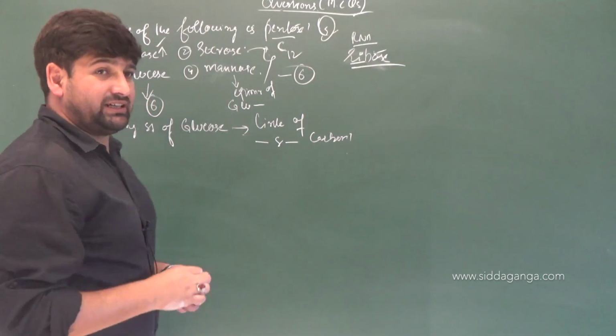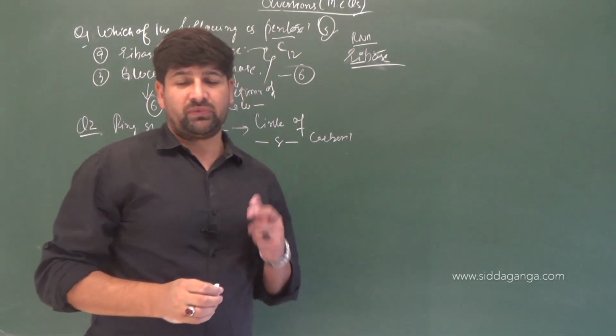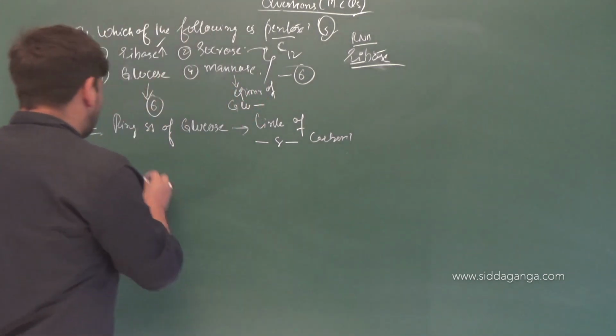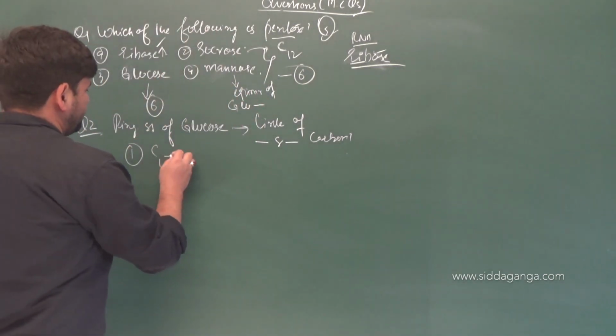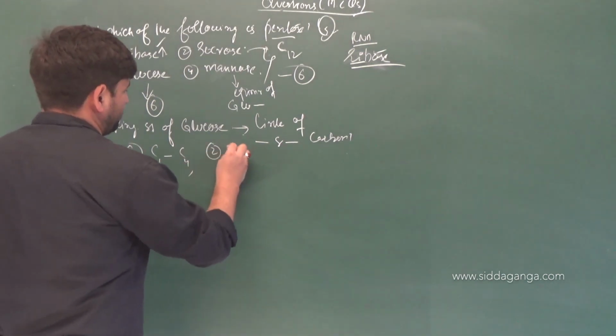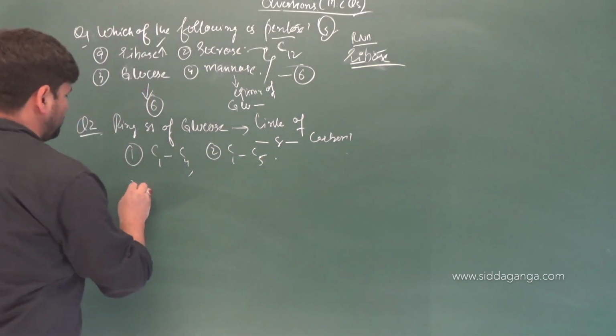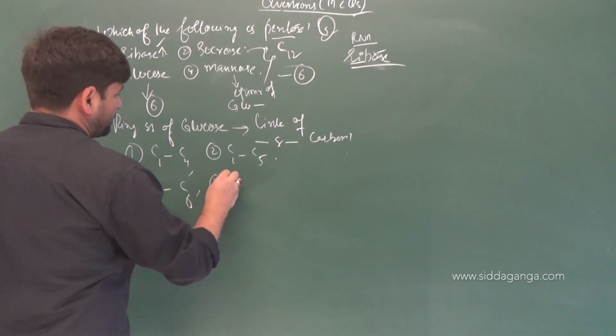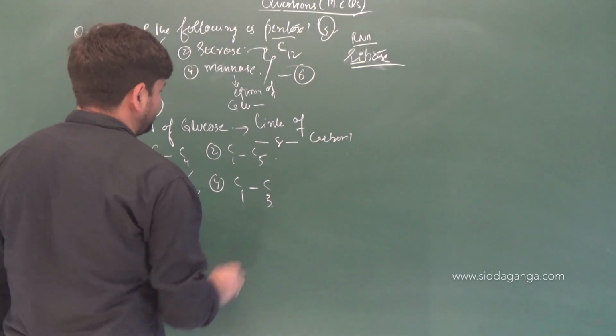So the hemiacetal link that you are getting in the cyclization in glucose, what is the link between? Options you have, children, are option 1, C1 C4, option 2, C1 C5, option 3, C1 C6, and option 4, C1 C3.